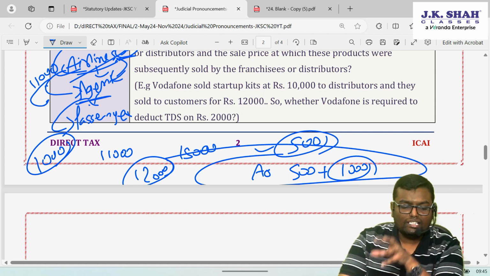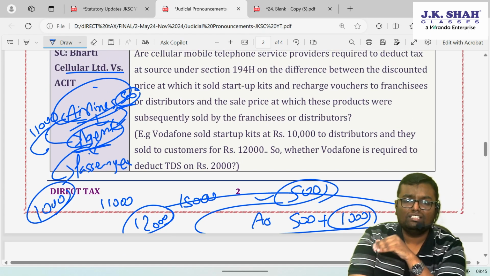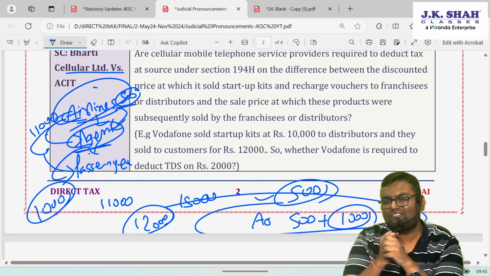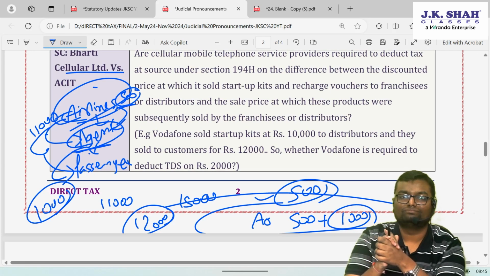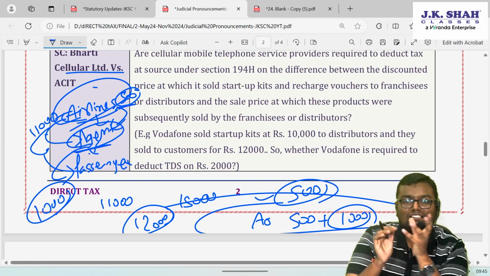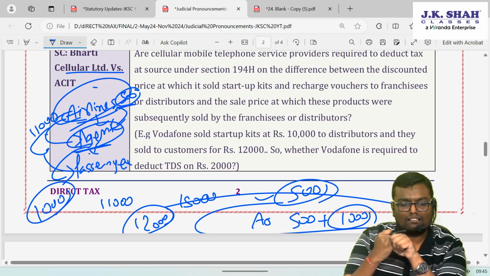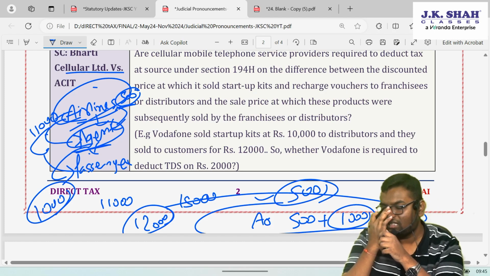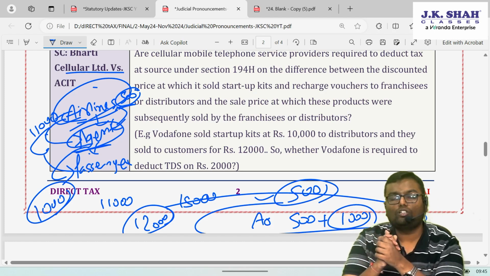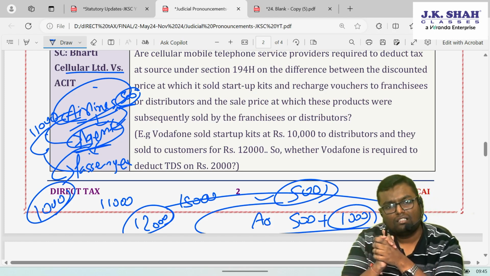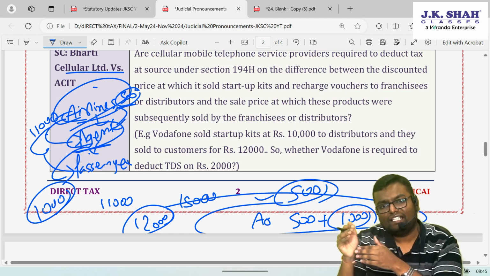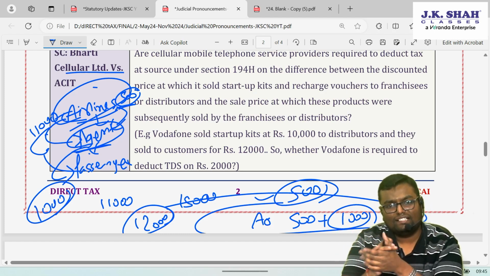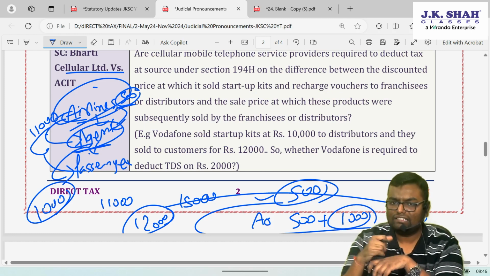Why? Here the agents are just selling the tickets for airlines. It is not selling goods, it is selling services. You understand? It is not like coupons etc. They are selling the tickets. The passenger will fly in the airlines. Airlines will give all the services to the passenger. Agents are just behaving like an employee of the airlines and selling the tickets. So whether the tickets are sold at a high price or a low price, the difference is one kind of commission of the agent. TDS under 194H is to be deducted.